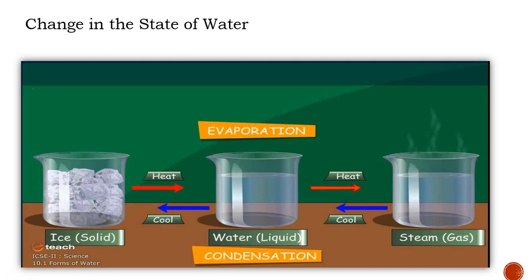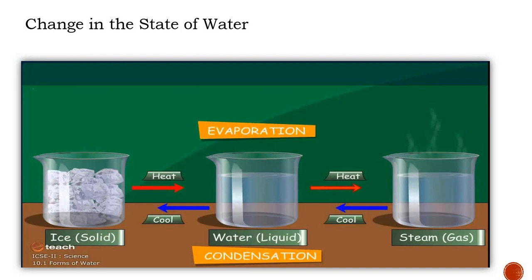But one question arises here, till which temperature does it change into ice form? So that is at 0 degrees Celsius. This water changes into ice form. Means this water freezes at which temperature? 0 degrees Celsius. And water remains liquid at which temperature? Between 0 degrees Celsius and 100 degrees Celsius. In this range, the water is in liquid state. And above 100 degrees Celsius, it is in vapor state. So from there, we can conclude that this is a reversible change.